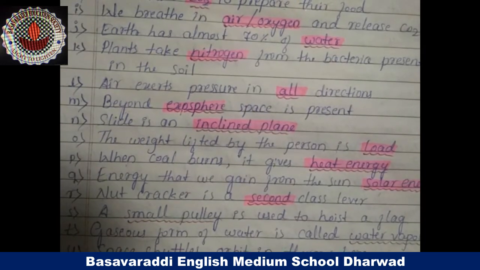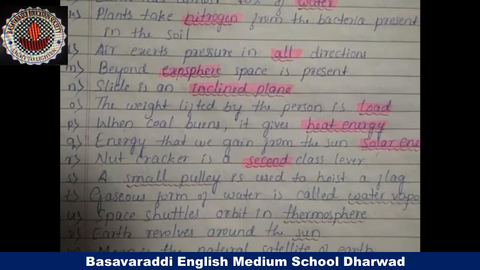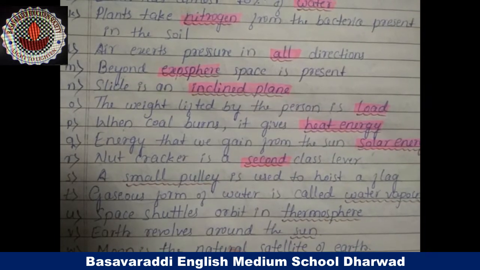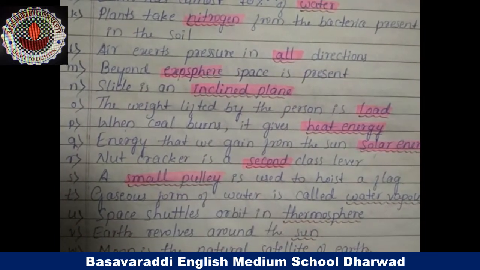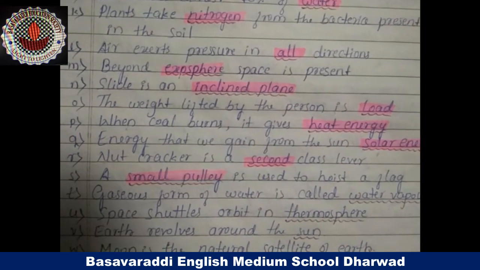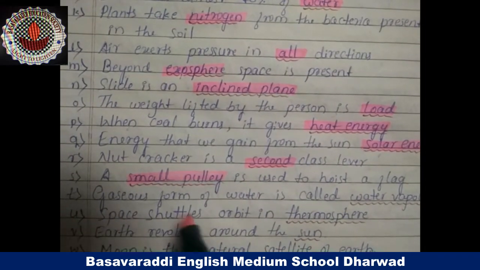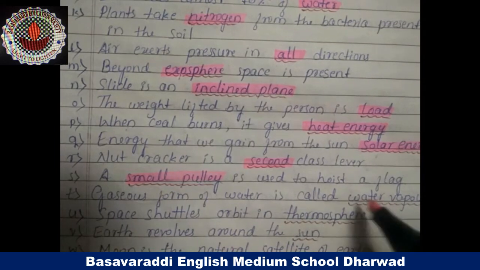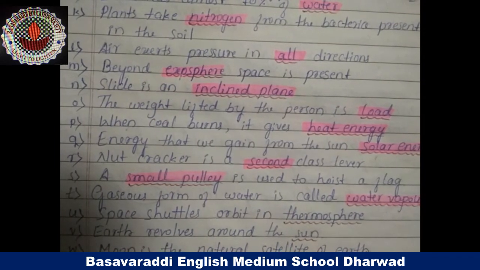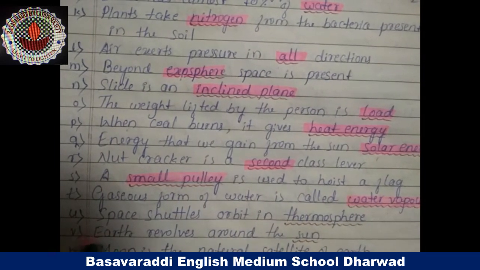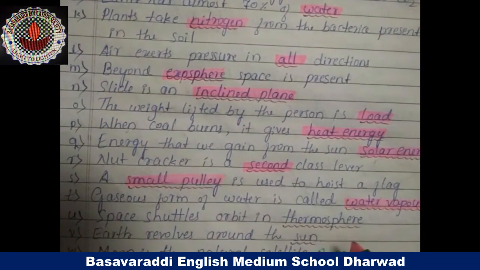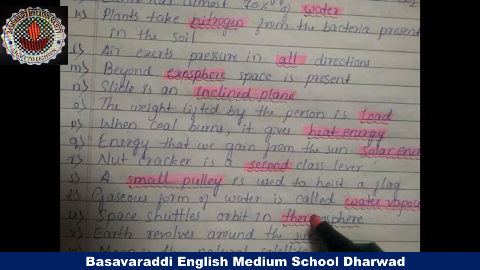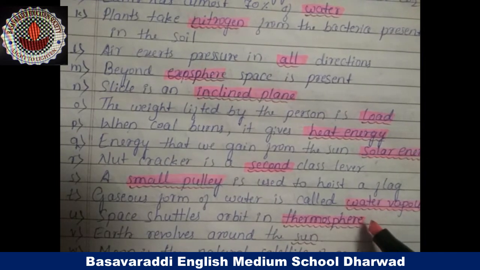Next, S question: a pulley is used to hoist a flag. A small pulley is used to hoist a flag. Next, T question: the gaseous form of water is called water vapor. U question: space shuttles orbit in the thermosphere.